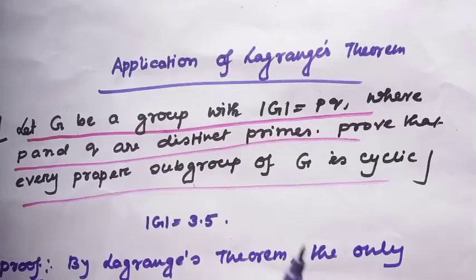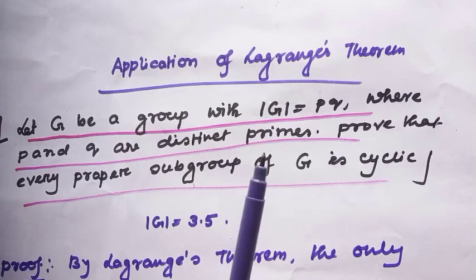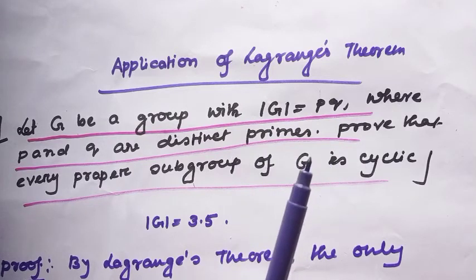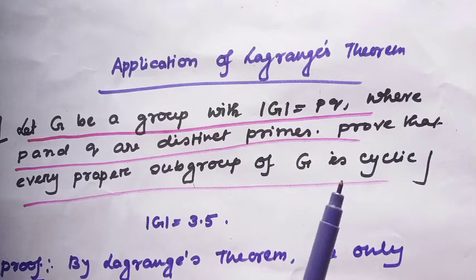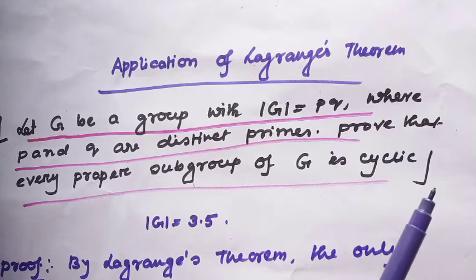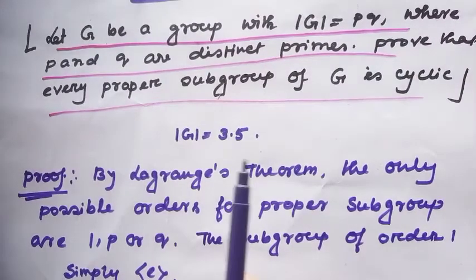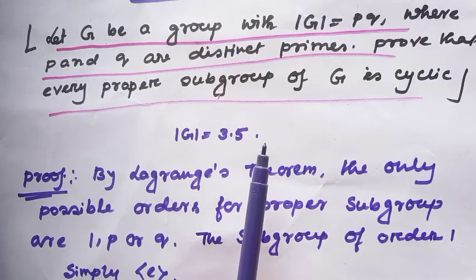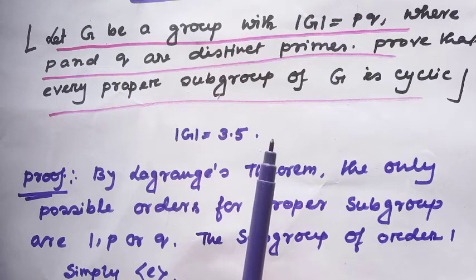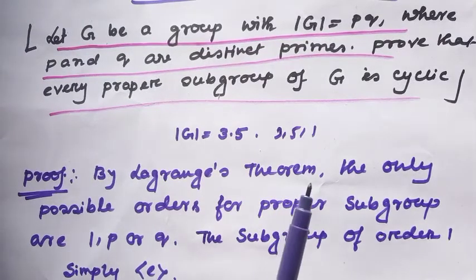Okay? Well, another application of Lagrange theorem is: let G be a group of order PQ, where P and Q are distinct primes. Then every proper subgroup of G will be cyclic. Let's consider the order of G equal to 15. Then what will be the proper subgroups? The subgroups of order 3, 5 and 1 will be the proper subgroups.